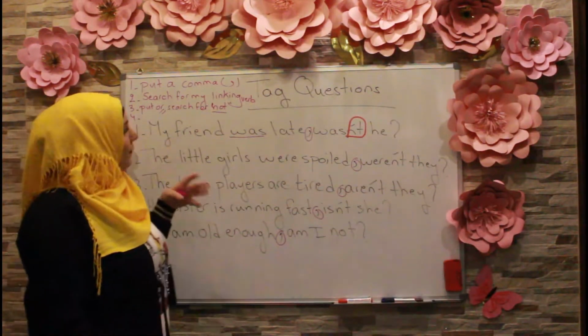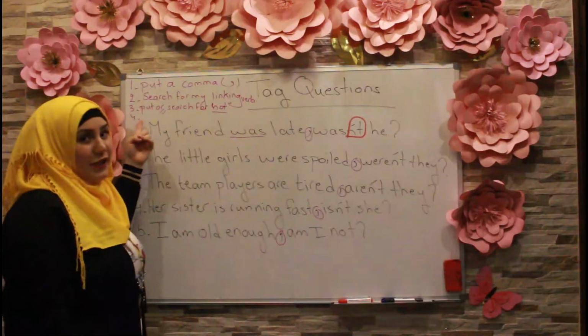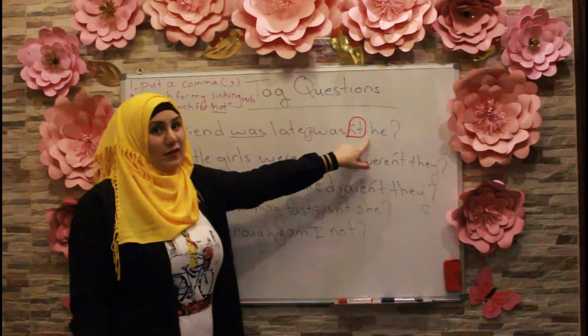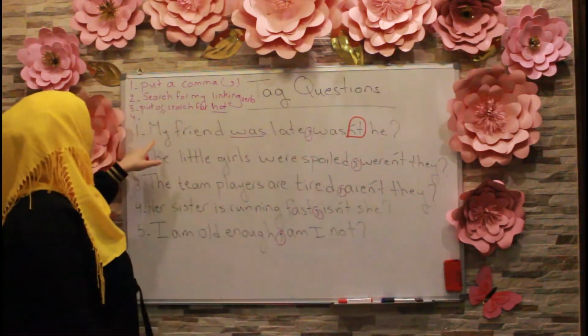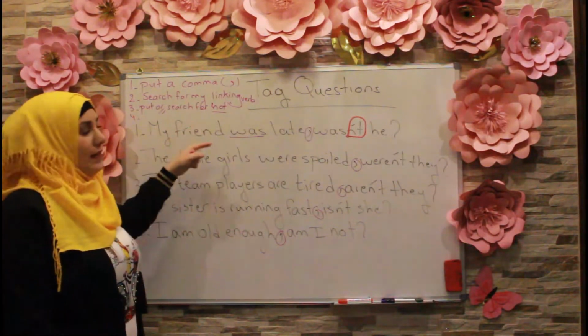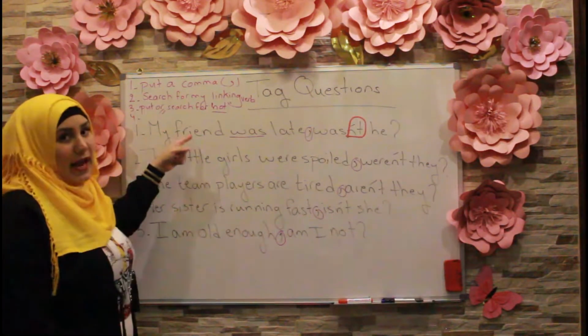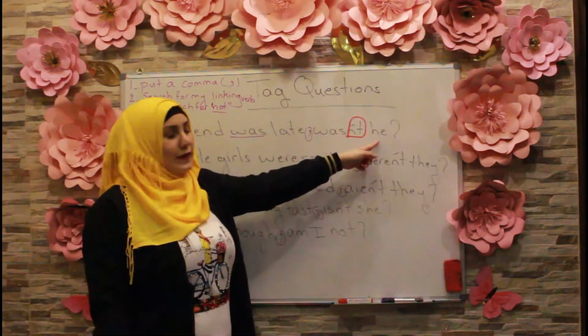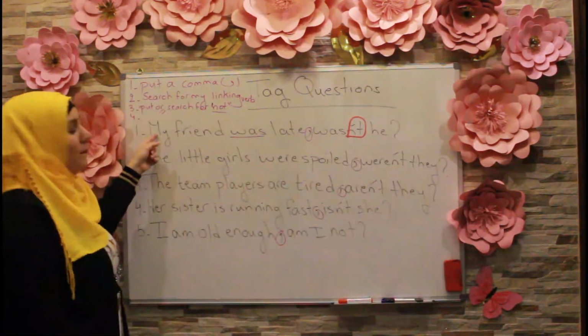Now, number four, the fourth thing I should look for is my subject. So here my subject is my friend, but I replaced or I substituted my friend, which is my subject, with a subject pronoun, which is he. Okay, so the he goes back to my friend.